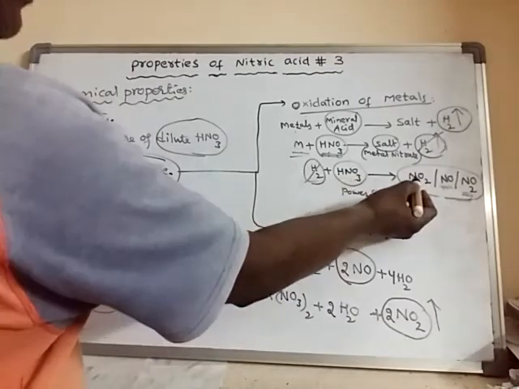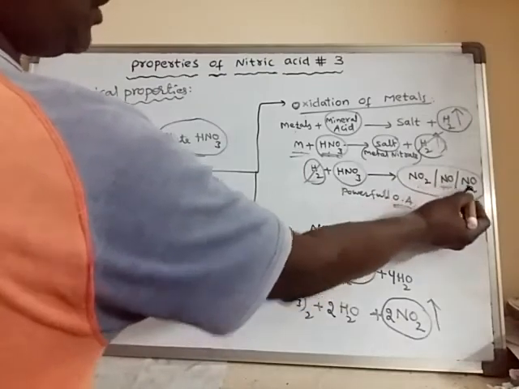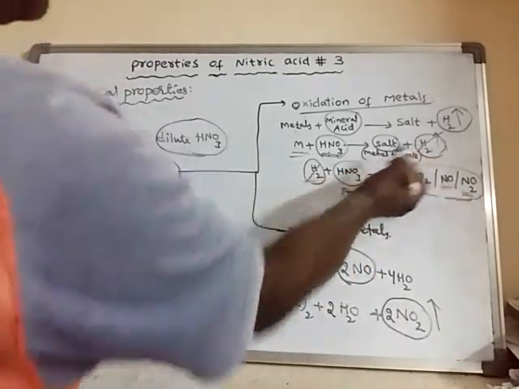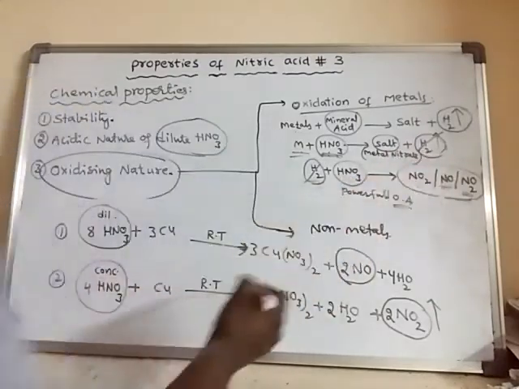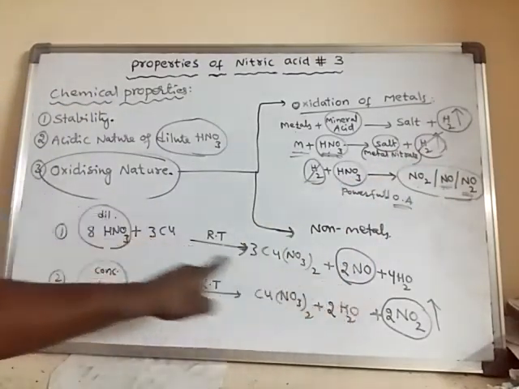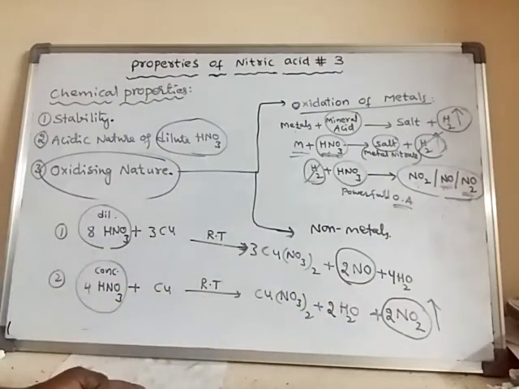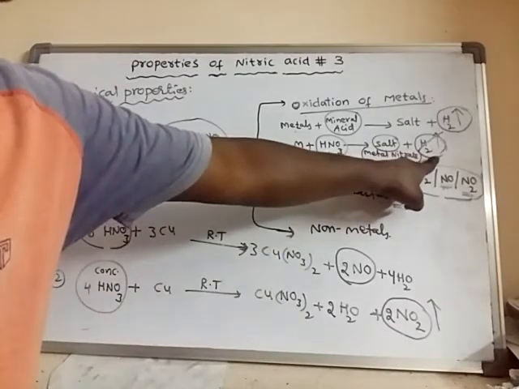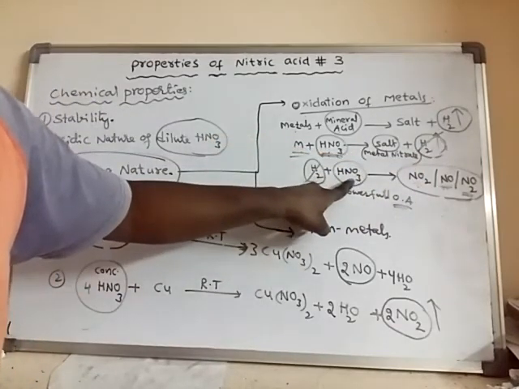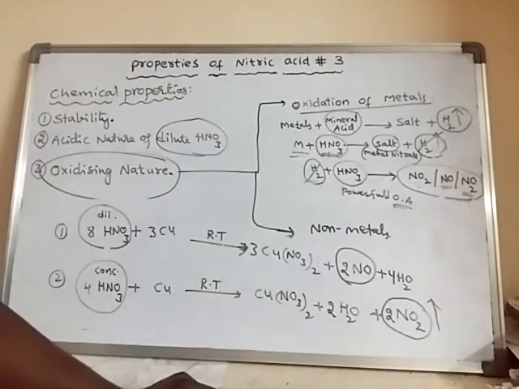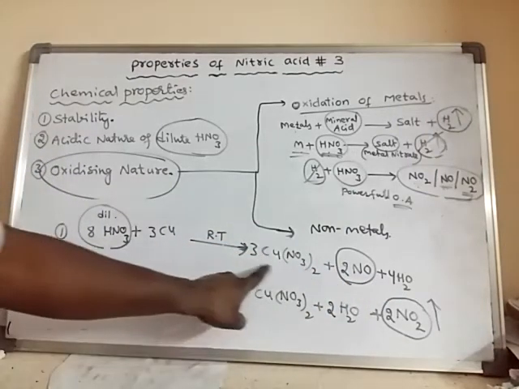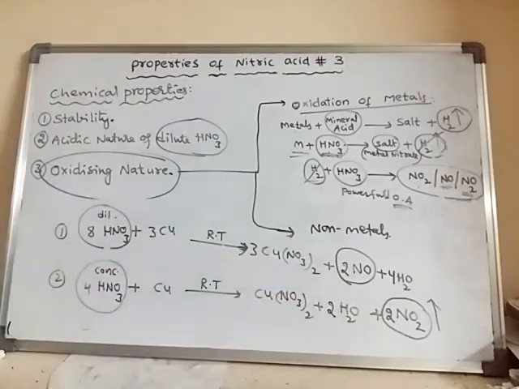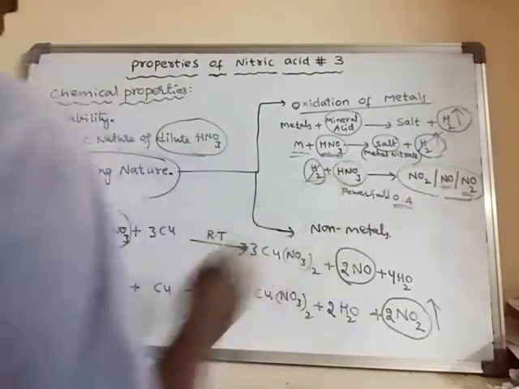Okay, and finally, either any of these substances is formed. This hydrogen, generally we don't show in the reaction. Actually, did we show any hydrogen in this reaction? No, we don't show it, because the hydrogen gas which is formed immediately oxidizes the nitric acid. Hence that hydrogen gas cannot be liberated. Generally we don't show liberation of hydrogen in this equation. But hydrogen is formed, and immediately it reacts with the nitric acid to form these products.